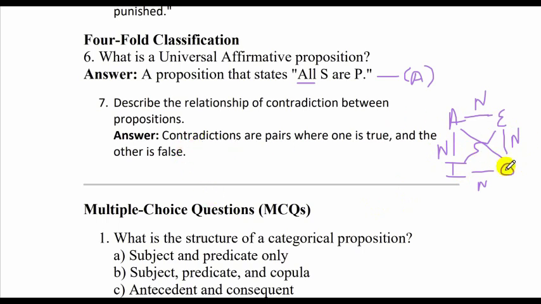In contradictory propositions, we had mentioned that if A is true, then O will be false. If E is true, then I will be false. If A is false, then O will be true. If E is false, I will be true. Only one can be true and the other has to be false.